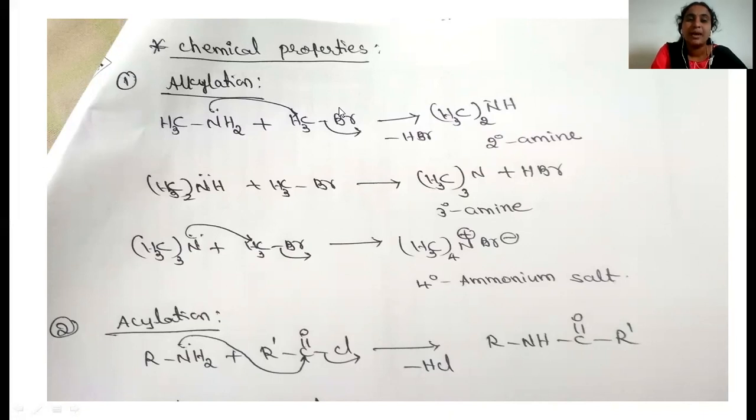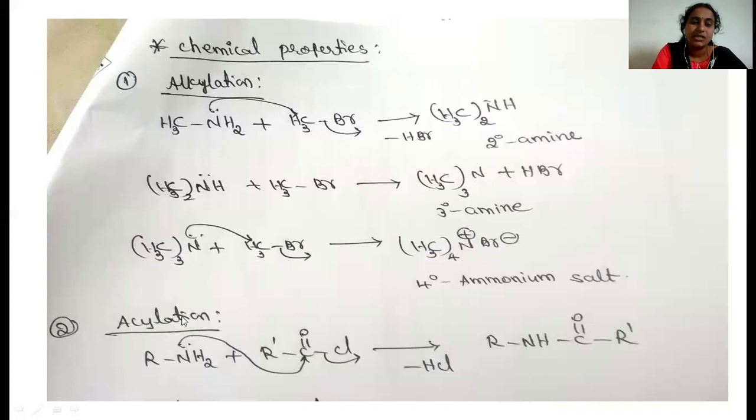So methylamine, a primary amine, when it reacts with the alkyl halide, produces dimethylamine, this is the secondary amine. Further, it again reacts with methyl bromide and produces the tertiary amine. Again, when this trimethylamine reacts with methyl bromide, it finally produces the quaternary ammonium salt. Quaternary ammonium salt. So this is the alkylation.